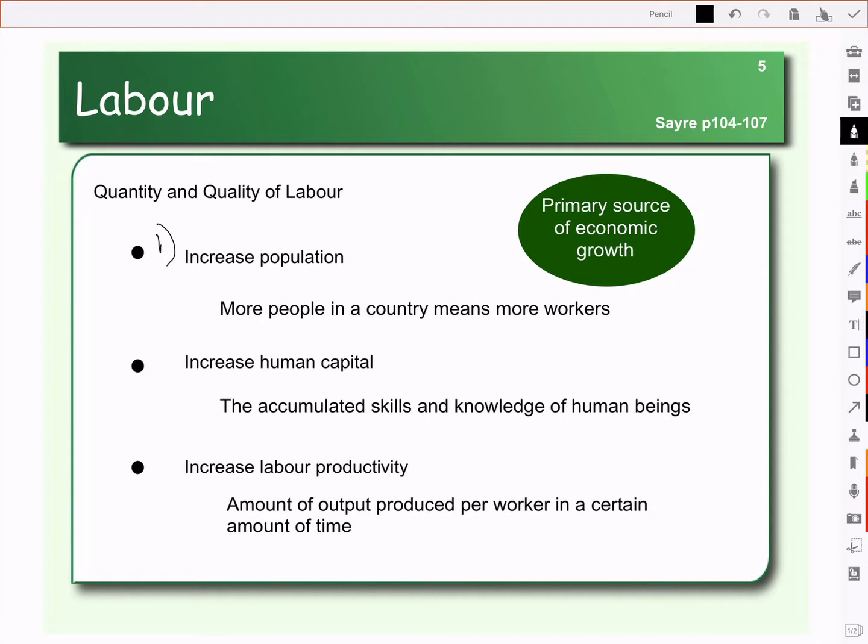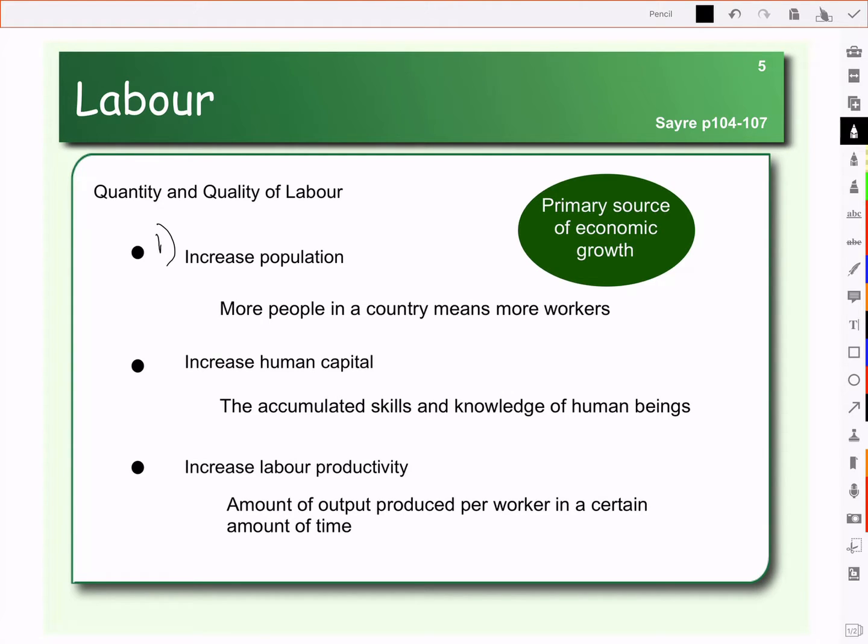guarantee economic growth because your population could increase without your workforce increasing. So, for example, if we brought in a bunch of foreigners that were everyone's grandparents from all their homelands, then if those people aren't working, they're not necessarily adding to the production within a country.